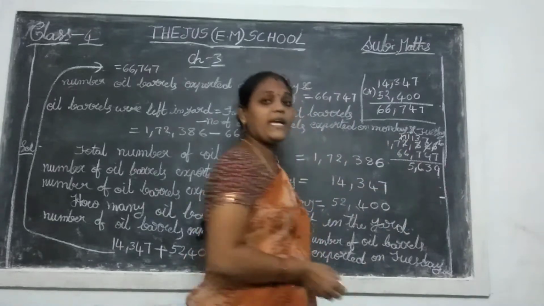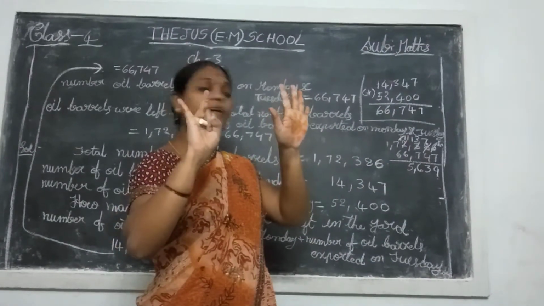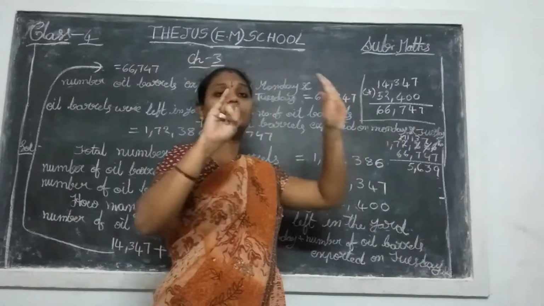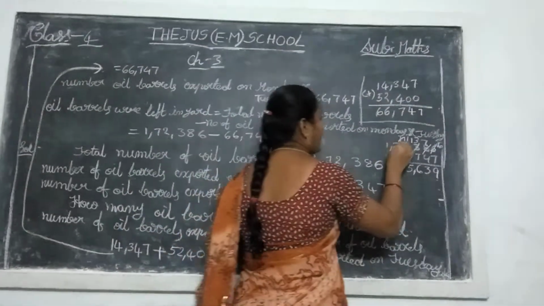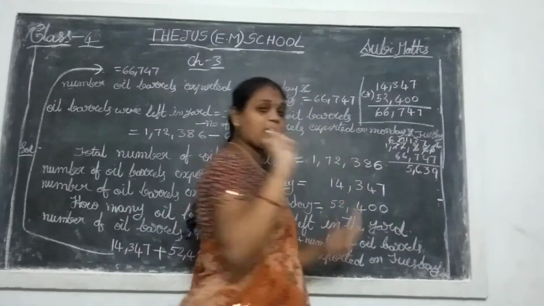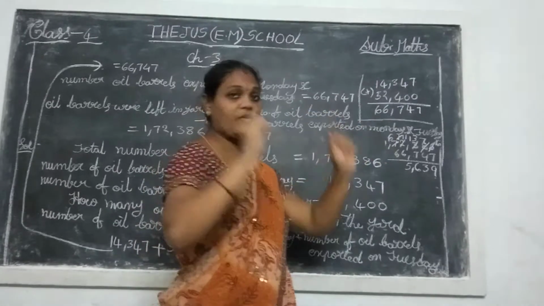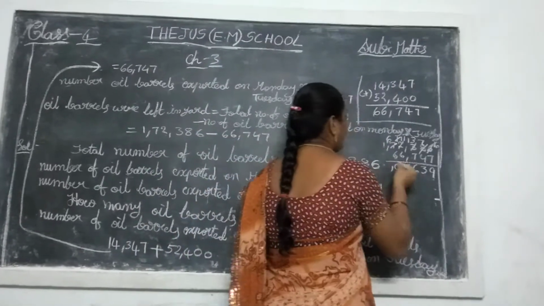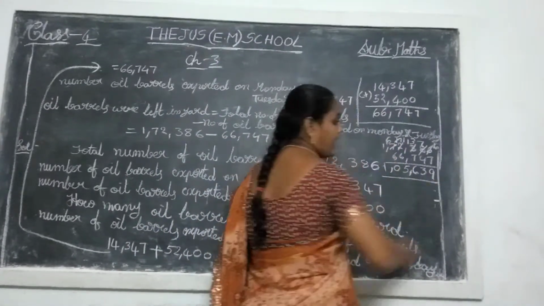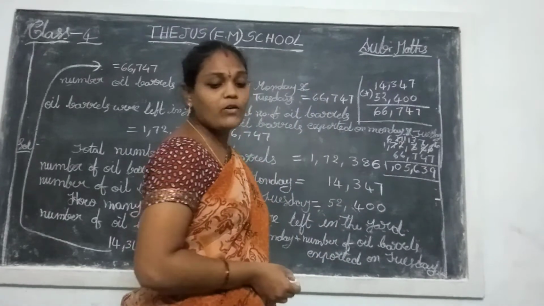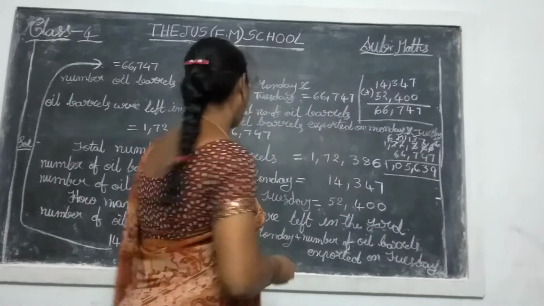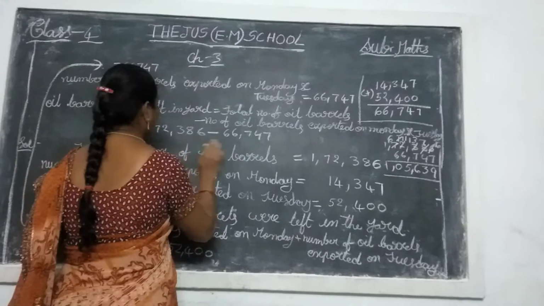So in this place, 7 already gave one borrowing. So remaining 6 is there. So remaining 6 is right here. Take 6 fingers. Next number 6, close fingers. 0. So here 1 write directly. So 1,05,639. So here the answer is